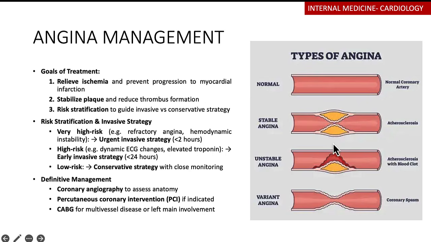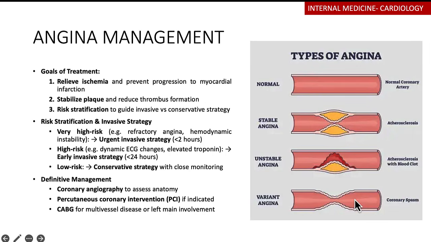Then in some cases it may progress, so the surface of this clot may undergo certain ulceration, it may undergo transformation, where it releases this thrombogenic material that can cause platelets to actually aggregate and further reduce the size of the lumen. So this will further reduce the amount of blood flow that is going to the myocardium. And by this reduction of blood going to the myocardium, it means that there's going to be some ischemia, there's going to be pain. And this pain now will be worsened from their baseline. So it will be a person that had stable angina, pain during exercise, now they start to get even pain at rest.